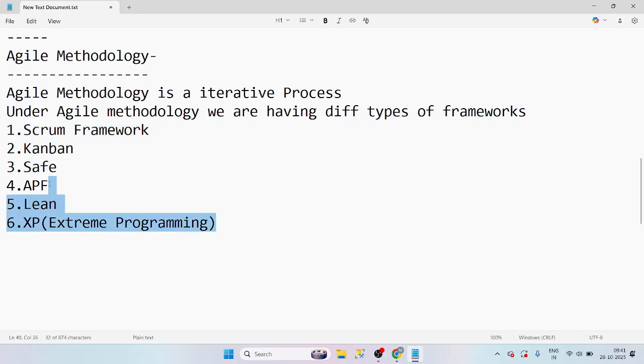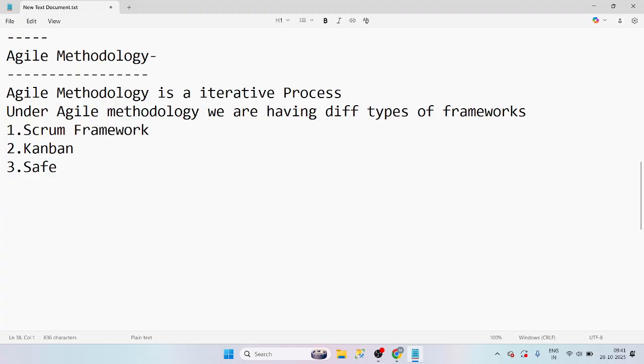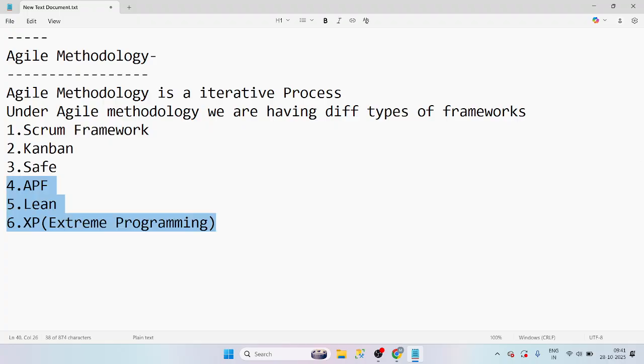Now in the current market, we don't have these flavors. Previously, everyone worked in different types of frameworks. Apart from all these frameworks, Scrum is one of the topmost frameworks. Okay. Scrum framework is the top framework. Why, Manoj? I will explain that.